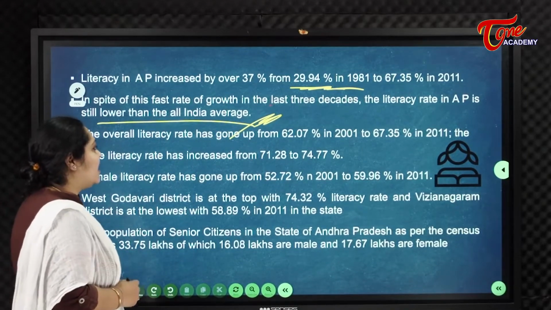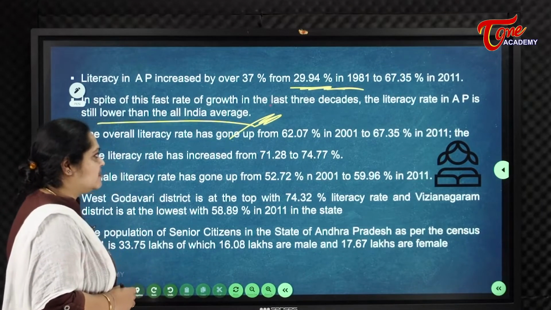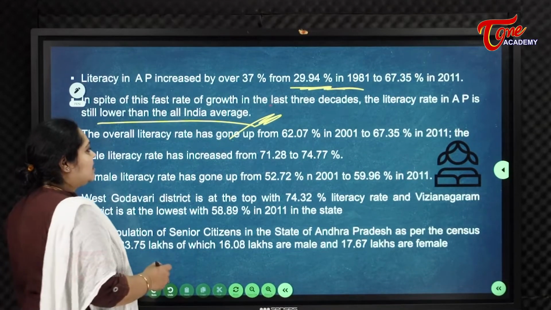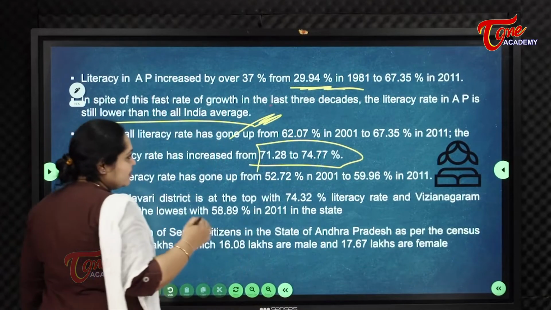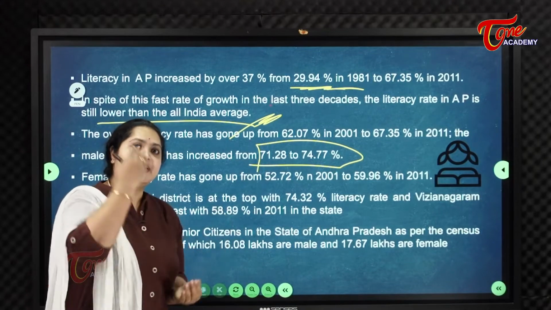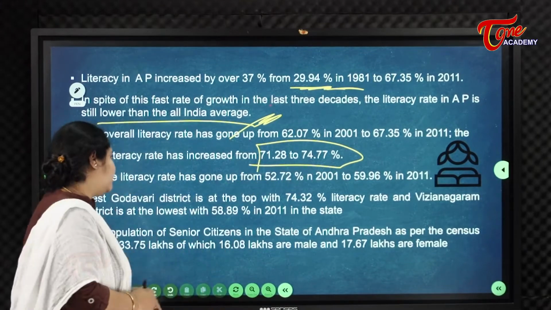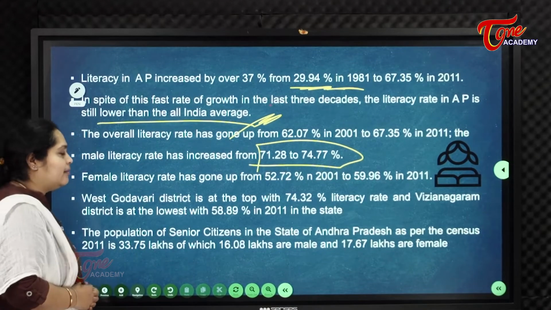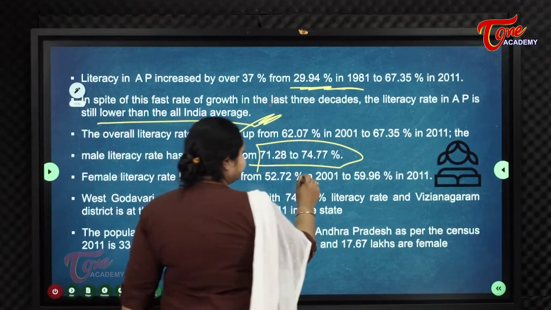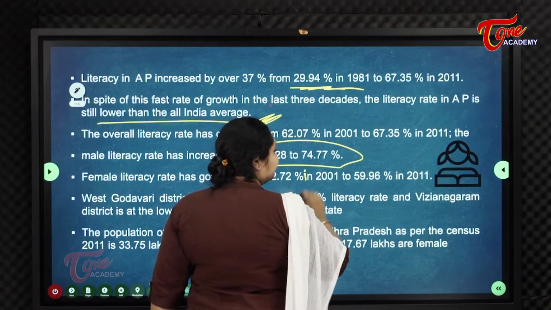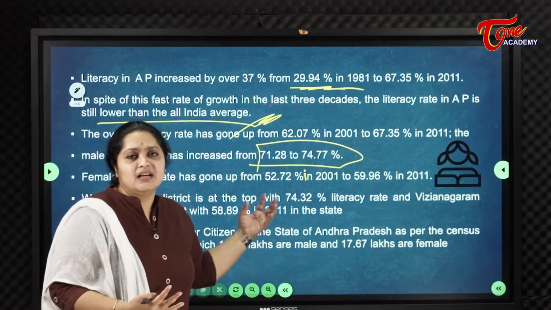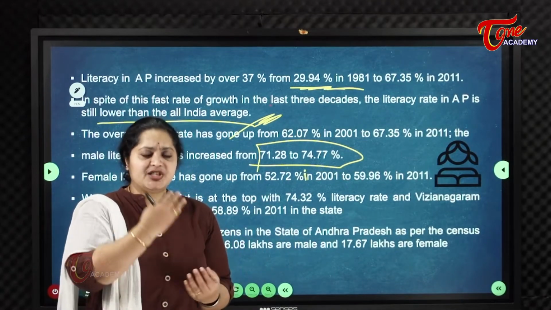The overall literacy rate has gone up from 62.60% in 2001 to 67.35% in 2011. Male literacy was 71.28% in 2001 and has increased to 74.77%. Female literacy has gone up from 52.72% in 2001 to 59.96% in 2011. There is an improvement in female literacy and girl child education.